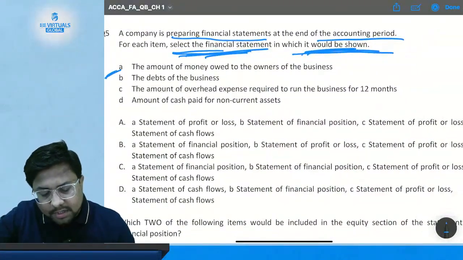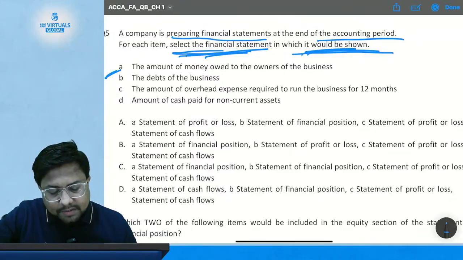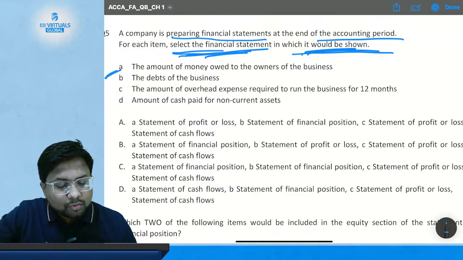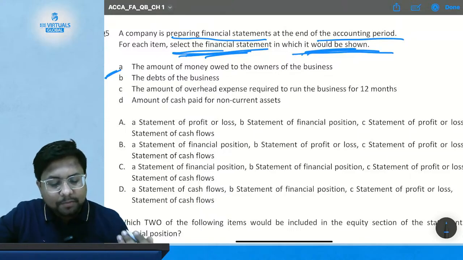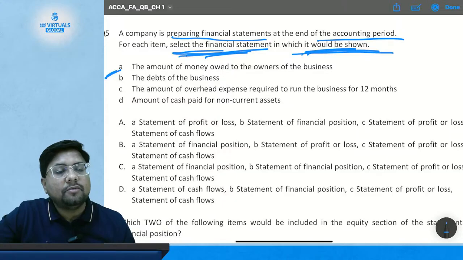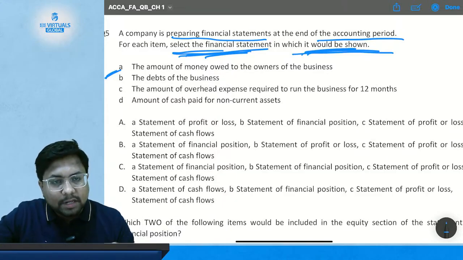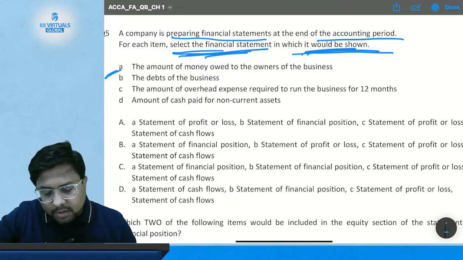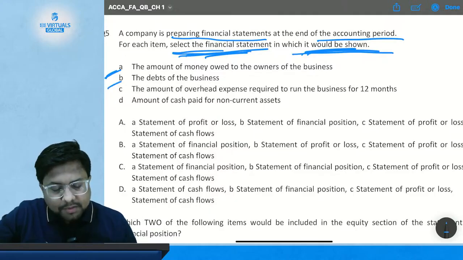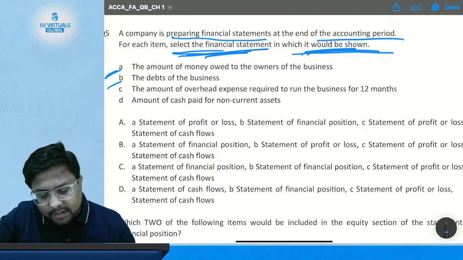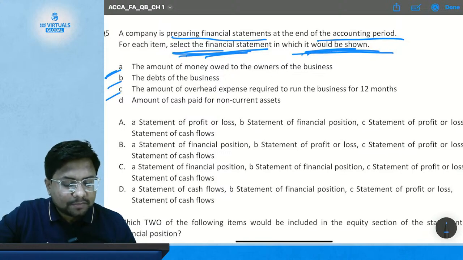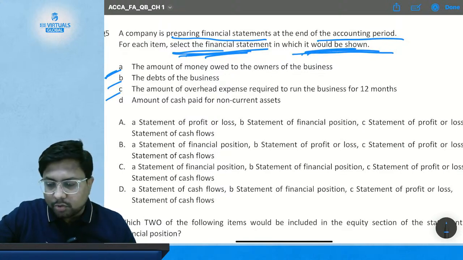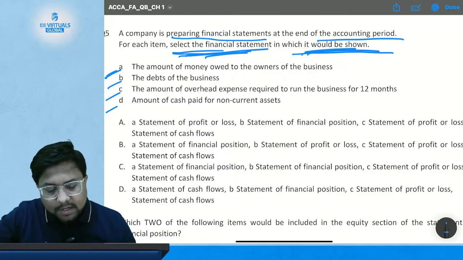You have first item A, the amount of money owed to the owners of the business. So where will it be shown? It will be shown either in the statement of profit or loss or the statement of financial position. We have to tell that only. Then item B, the debts of the business. Then item C, the amount of overhead expenses required to run the business for 12 months. Then item D, the amount of cash paid for non-current assets.